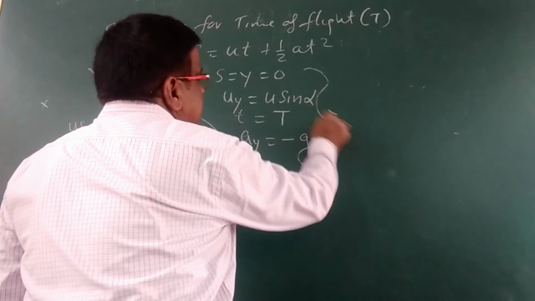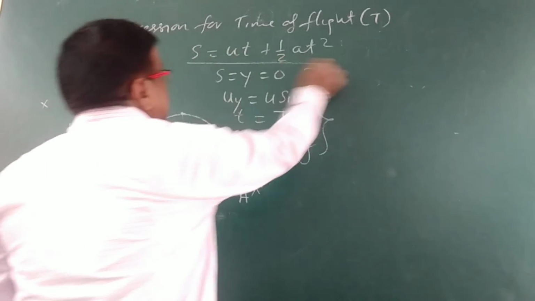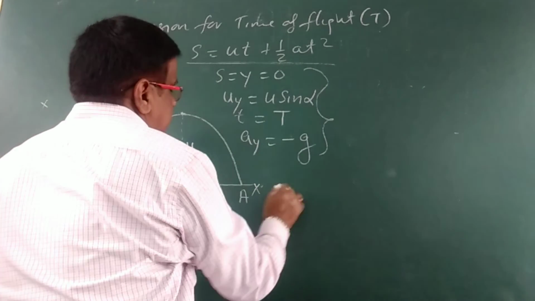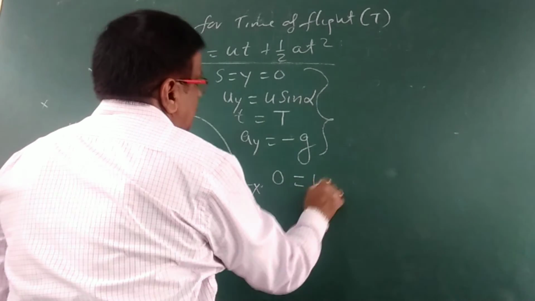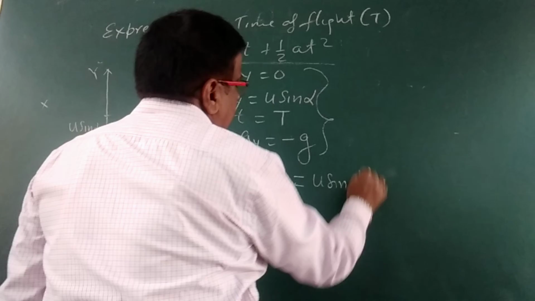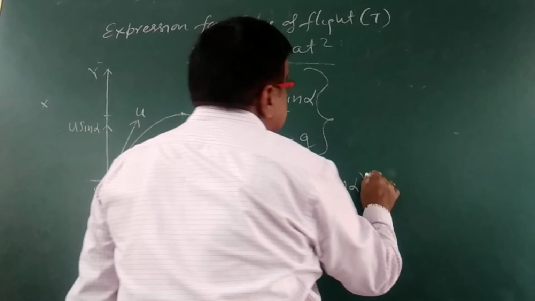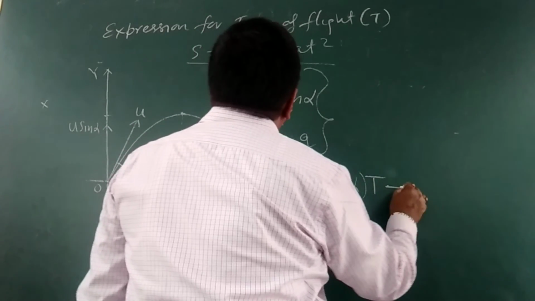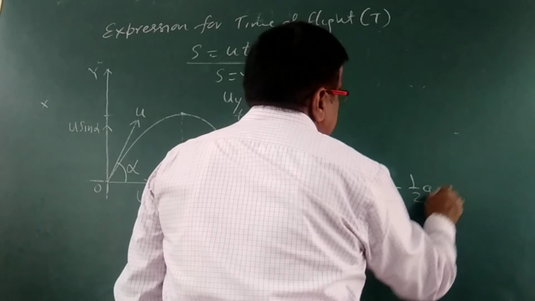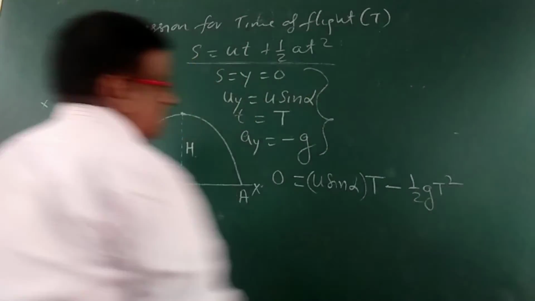Substituting all these quantities in the equation, we get 0 = u sin alpha T minus half g T squared.